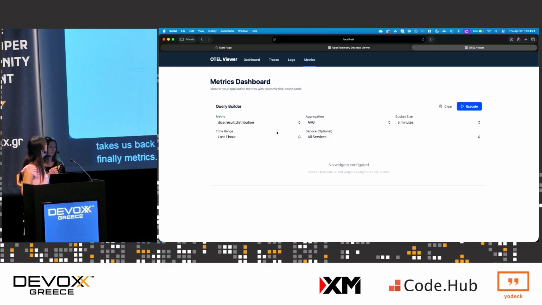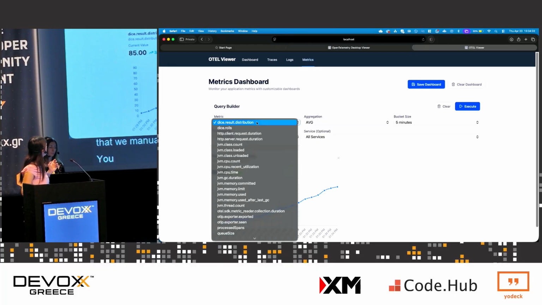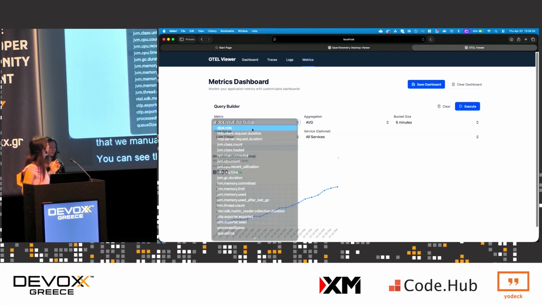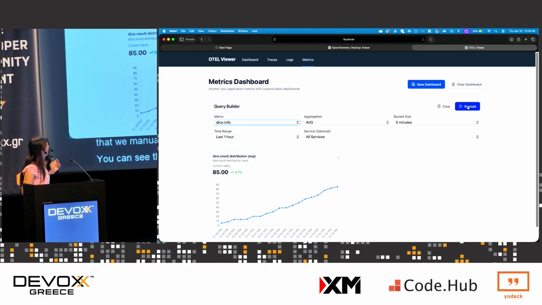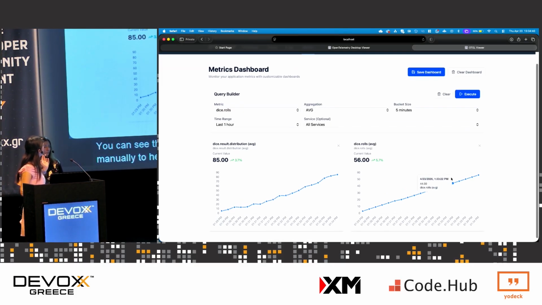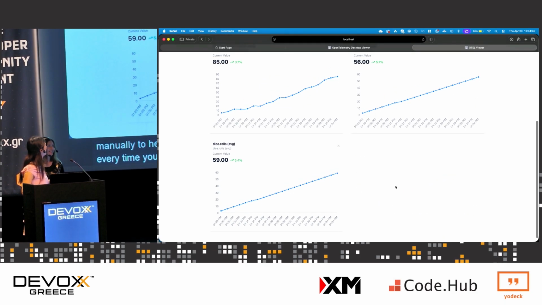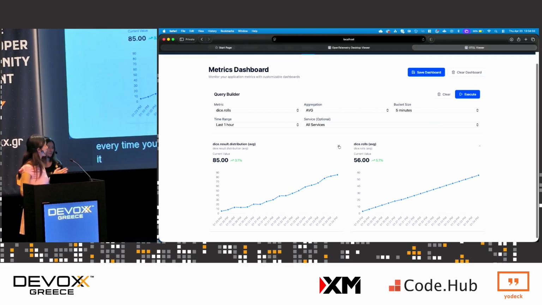And this is one of the metrics that we manually added to the application, dice result distribution. So if you run this, you can see that. And then you can also add dice rolls. That's another one that we added manually. So you can see the average of your dice rolls, and this doesn't clear. Every time you run this, it just keeps adding, so you do have to click the X every time if you want to clear the screen.